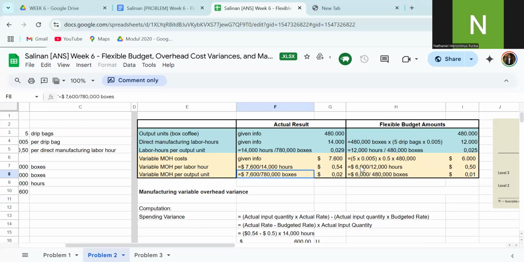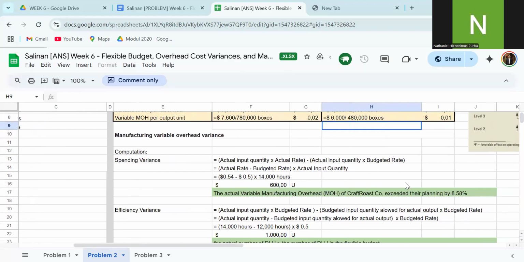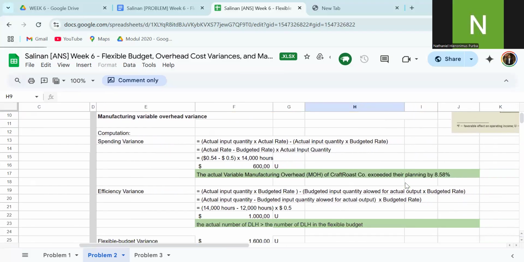Variable MOH per labor hour equals 6,000 divided by 12,000 hours, equal to 0.50, and per unit 6,000 divided by 480,000 boxes equals 0.01. Next, the manufacturing variable overhead variances.